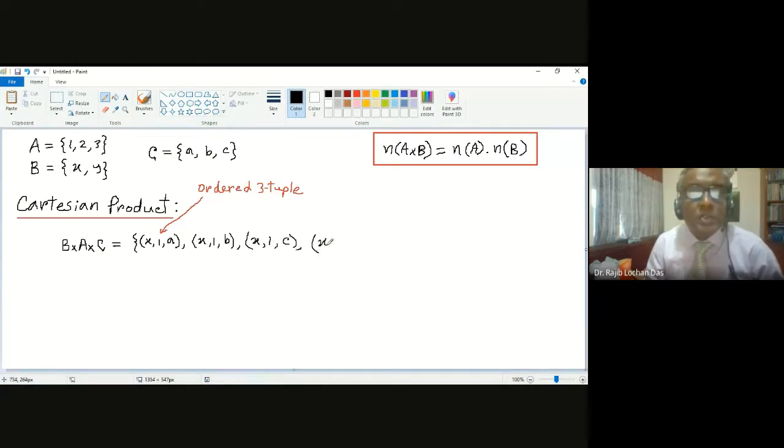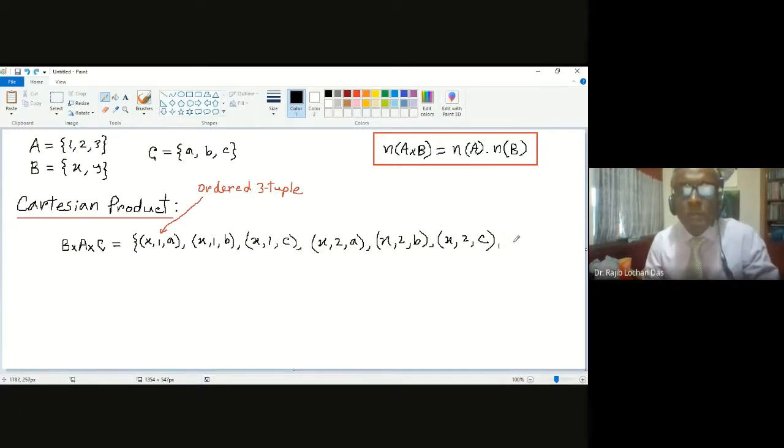Another will be x, 1, c, then x, 2, a, then x, 2, b, then x, 2, c, and in the same way y, 1, a, y, 1, b, y, 1, c, like that. Dot dot dot.